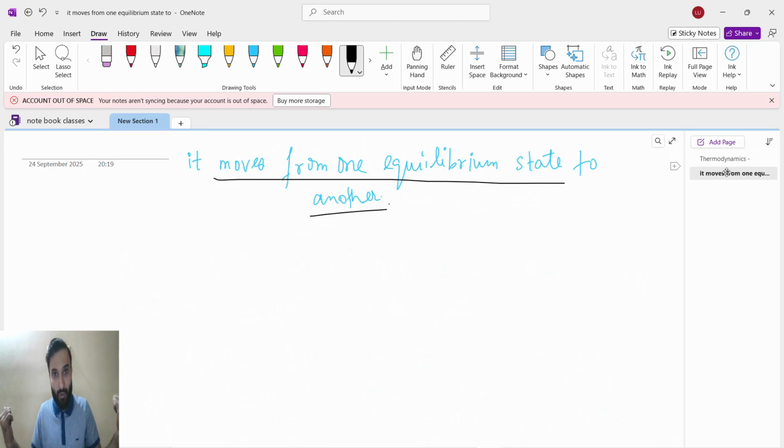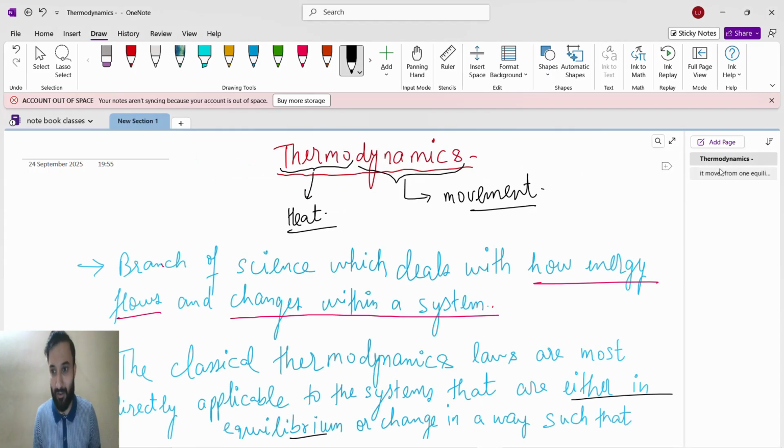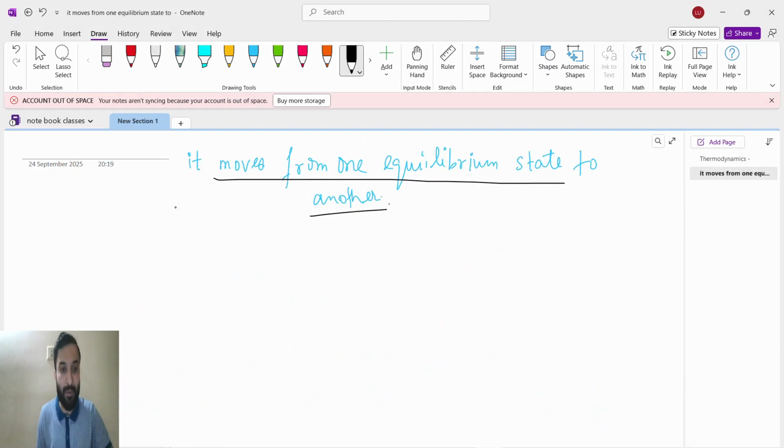You both were having someone before, a breakup happened, but now you both are falling for each other. That person was having someone else, you were having someone else, you both were in the equilibrium state, done, the bond breakage happened, now you both are falling for each other. So from one equilibrium state to another equilibrium state. So that is the thermodynamics they talk about.